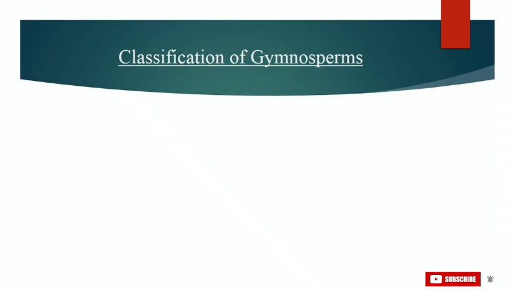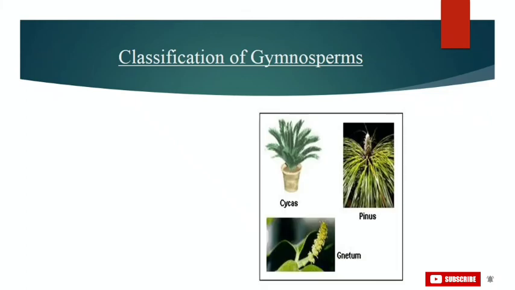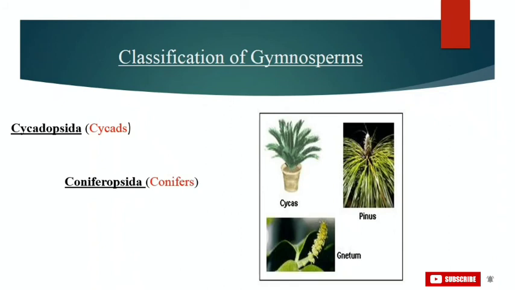Furthermore, we'll see some classification of gymnosperms. Gymnosperms are classified into three main classes. The first class under gymnosperms is Cycadopsida, and the example is cycads. The next is Coniferopsida, and the example is conifers, or also we can call Pinus. And last is our third class, Gnetopsida, under which the example will be Gnetum. The pictures of examples of these respective classes are shown on your screen.